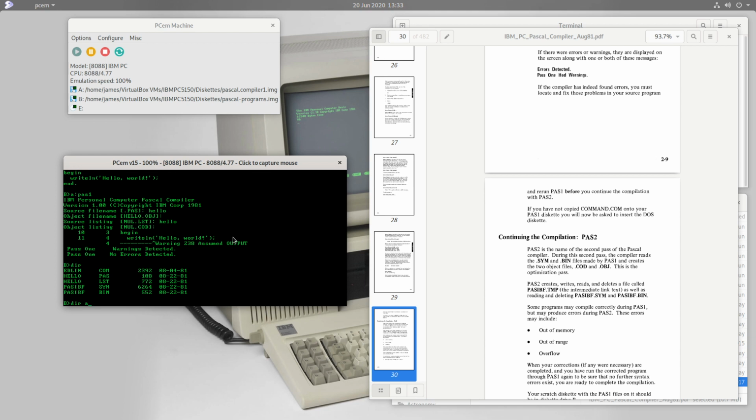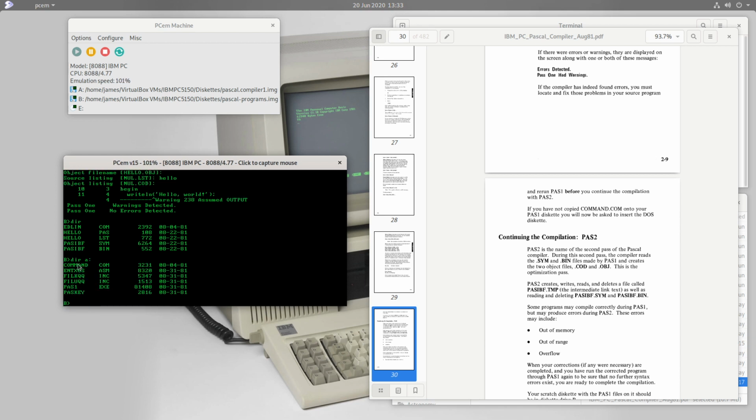In fact, let's have another close look at what's on disk A, and you'll notice that pass1 is 81 kilobytes in size. Furthermore, we only have 128 kilobytes in RAM, so we can't load anything which is larger than 128 kilobytes. It turns out that to compile Pascal back in 1981 on this personal computer takes more memory than is available. And so IBM has split the compilation process into two pieces using these intermediary files.